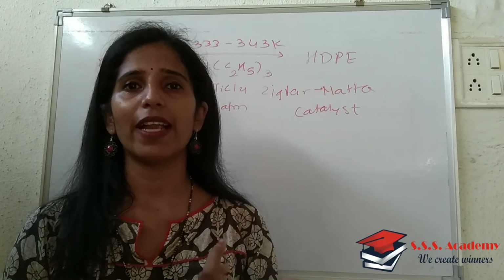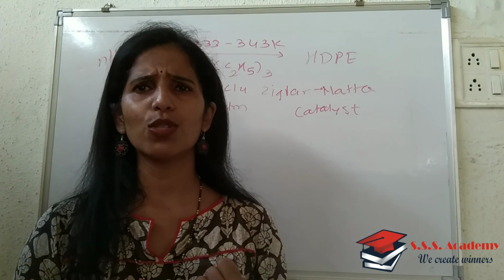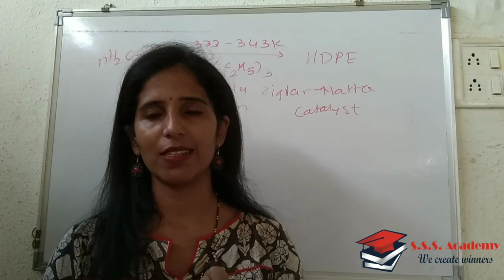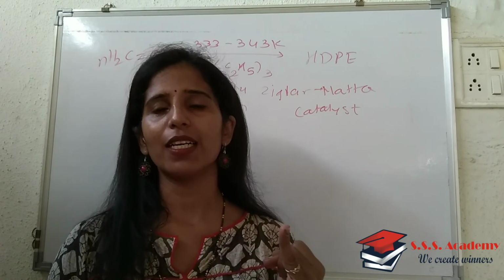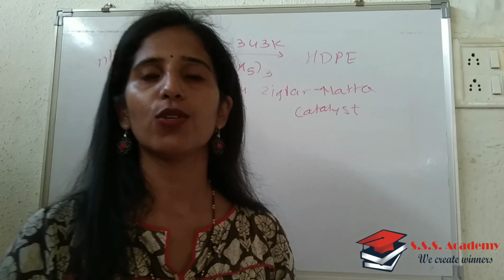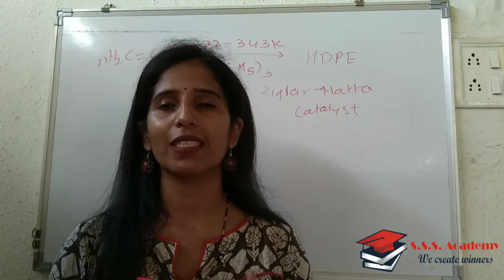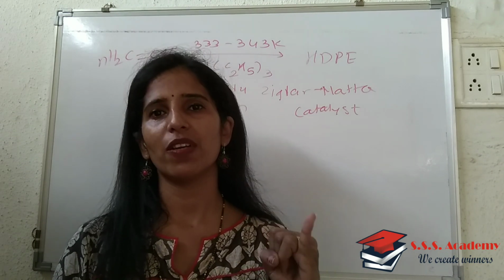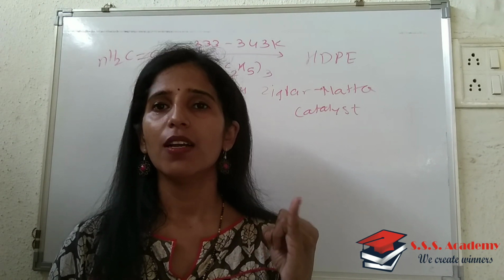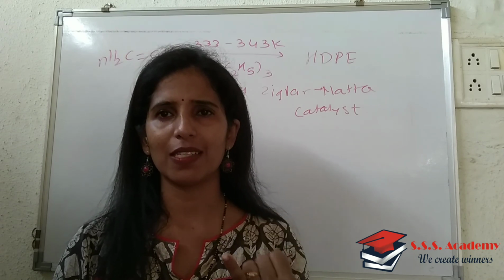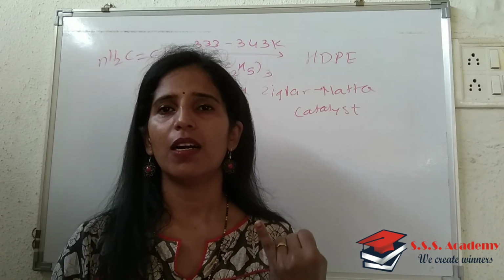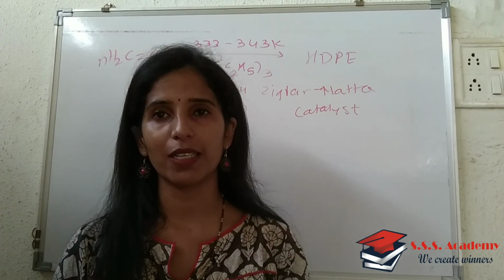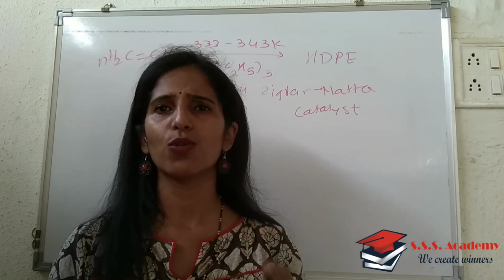Next you will write the uses. It is used in making articles or objects where high stiffness and high tensile strength are needed. This is the first. Second, it is used in making household articles, for example toys, buckets, dustbins and pipes. So first you will write it is used in making articles or applications where higher tensile strength is needed. Second, it is used in making household articles or goods like baskets, dustbins, buckets and pipes. So that refers to the uses of HDPE.